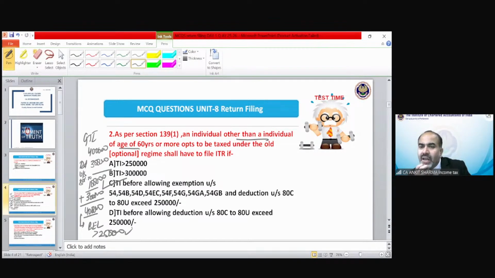Nandha Gopal R is asking, sir, in this, how can we find he is a non-resident? If the question is silent, you will always treat some person as a resident. If that would be a non-resident, that is going to be specified in the question. Okay.